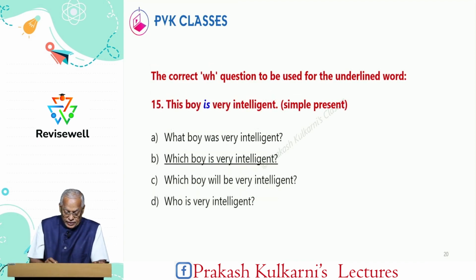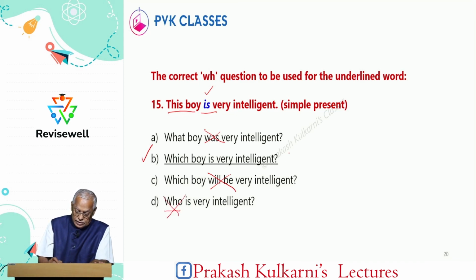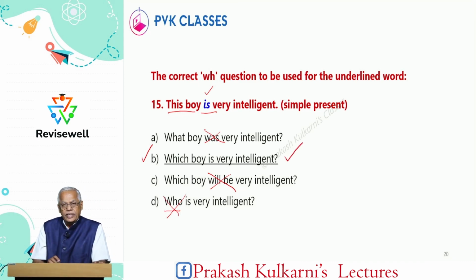And coming to the 15th, this boy is very intelligent. So, this boy should be the underlined one, and the be verb is present tense. So, which boy is very intelligent? And please note, in this was is there, it is wrong. Here will be is there, it is wrong. And here who is there, it is wrong. So, the correct answer is B, that is which boy is very intelligent.